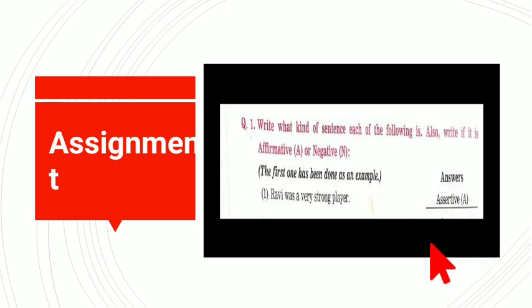While solving this question number 1, you are supposed to what? You are supposed to first of all identify which kind of sentence it is, and then after identifying the sentence, if it has an exclamatory mark, then it is exclamatory sentence. If it has a question mark, then it will be interrogative sentence. And if it gives some instructions or some command or request, then it is imperative.